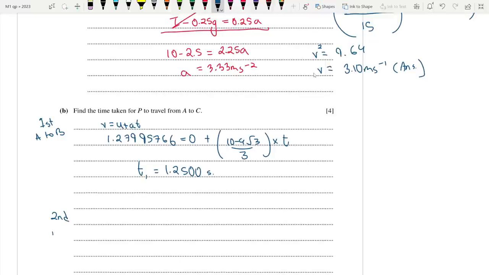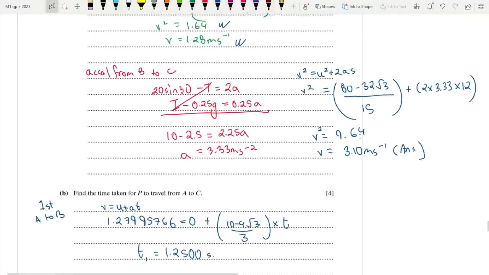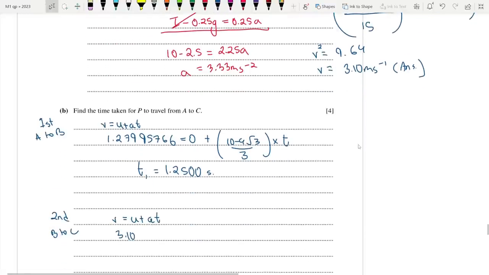Next, the second phase from B to C. We can go for v is equal to u plus at again. Now, the final velocity is actually a bit more complicated. It is 80 minus 32 root 3 divided by 15 plus 2 into 3.3333 times 1.2, root the answer. So the exact answer is around 3.104559681 is equal to